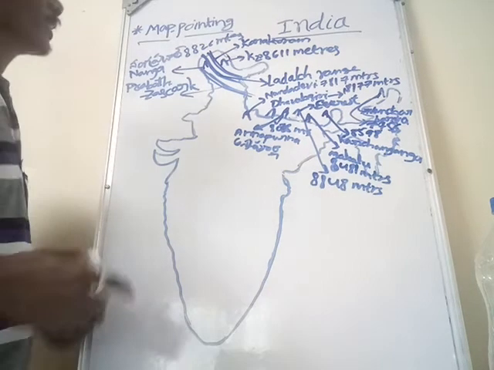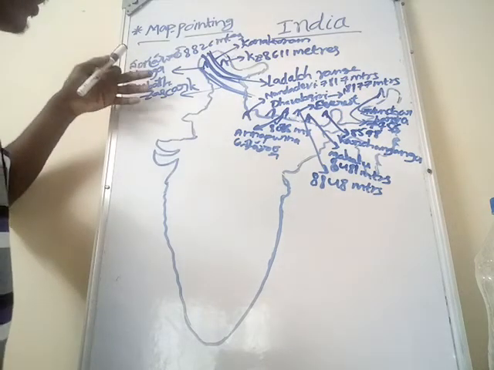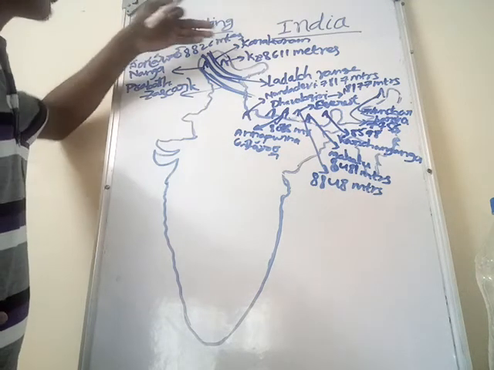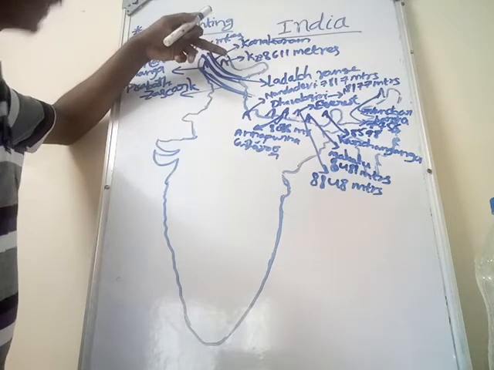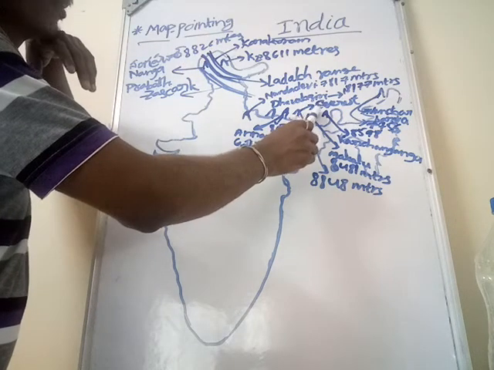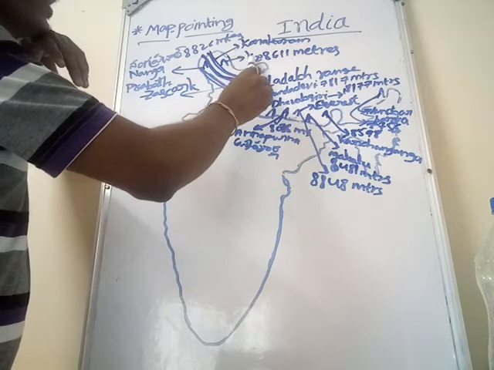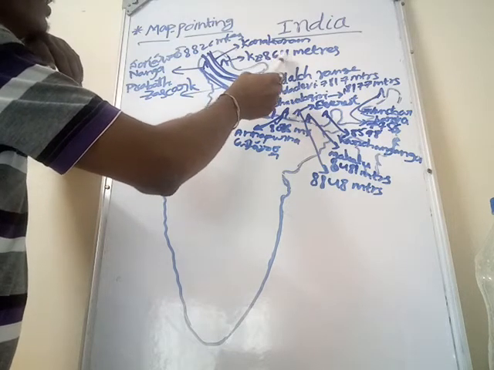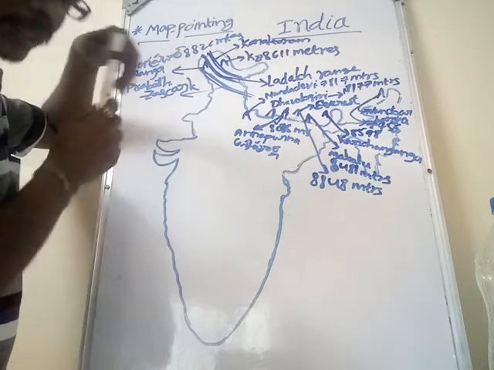Again, I will repeat. See here, there are ranges in Himalayan. What are the ranges? First is Karakoram range. In Karakoram range, K2 peak is located, and K2 peak is the highest peak in India. Mount Everest is not located in India, it is located in Tibet, but K2 in Karakoram range is located in India. The height of K2 peak is 8,611 meters.